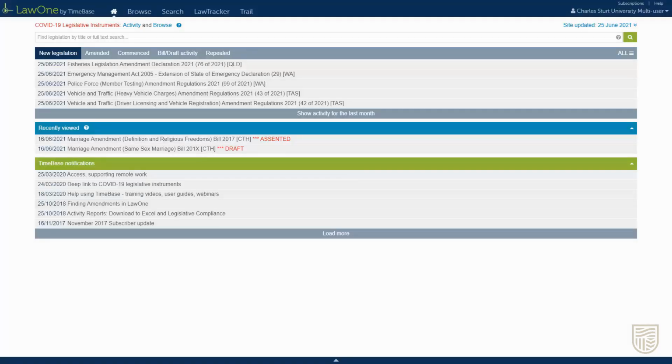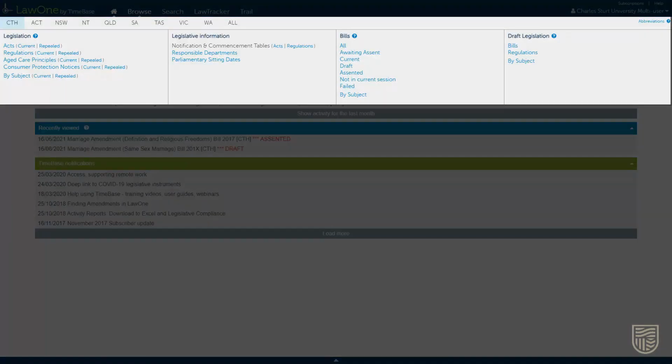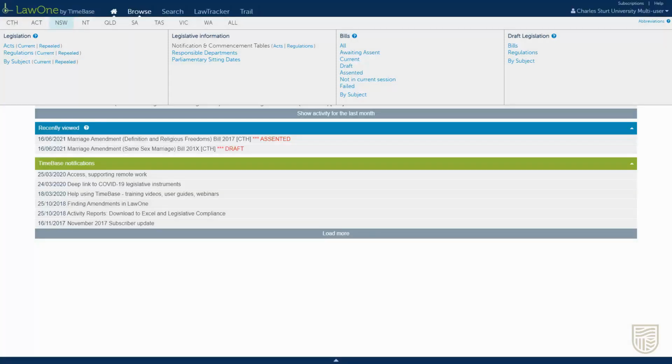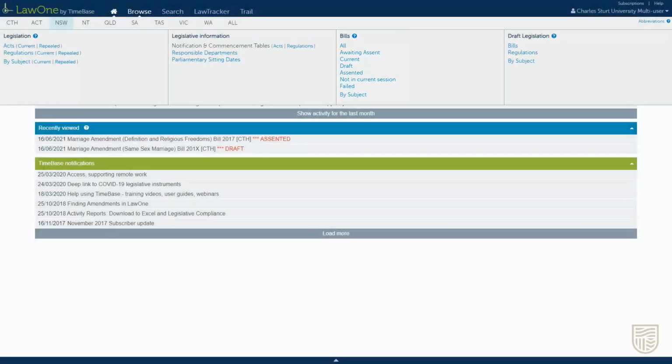In Timebase, select Browse from the options across the top of the screen. From the expanded menu, select the jurisdiction your act is from. In this case, it's New South Wales. You can choose to navigate to either acts or bills. Bills will provide access to all of the bills that have been presented to Parliament, whether they have passed or not. In the Bills section, we're going to select All.